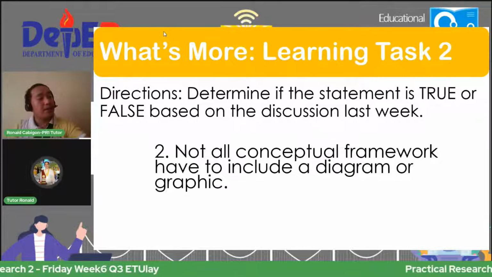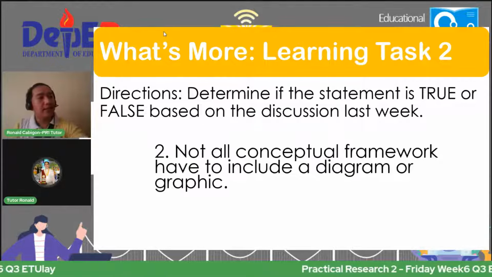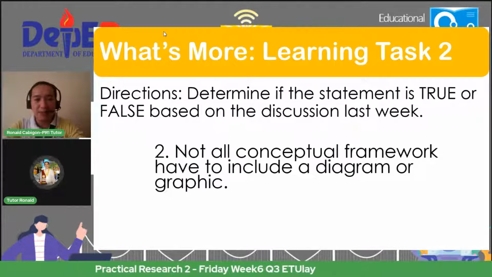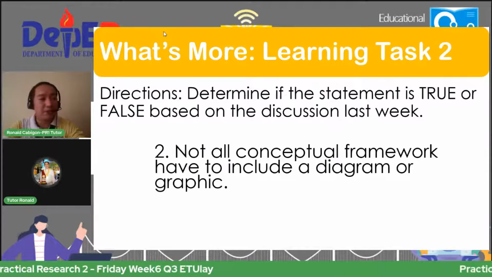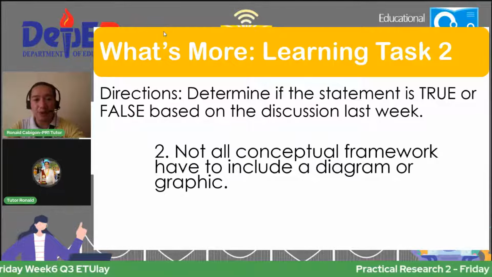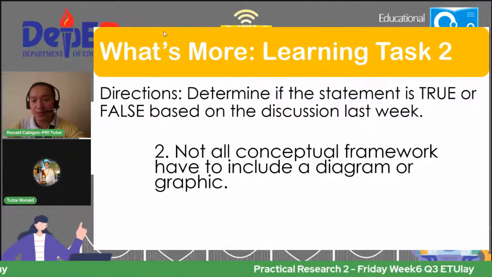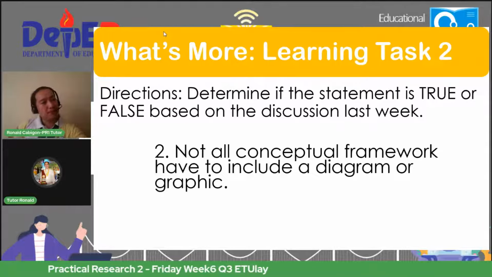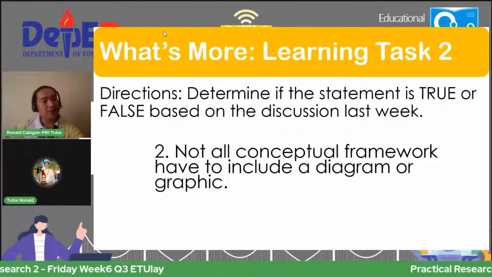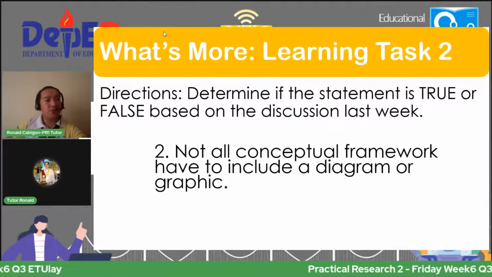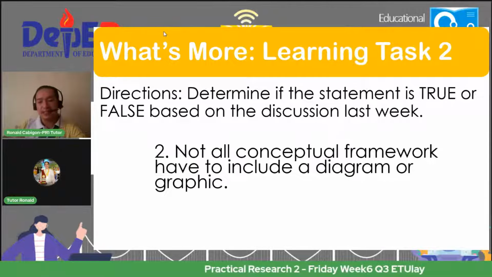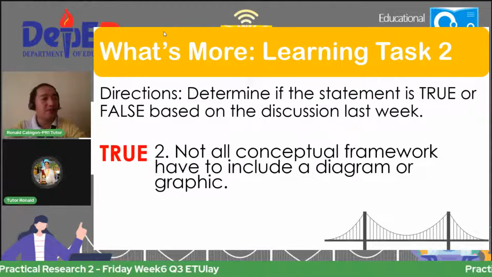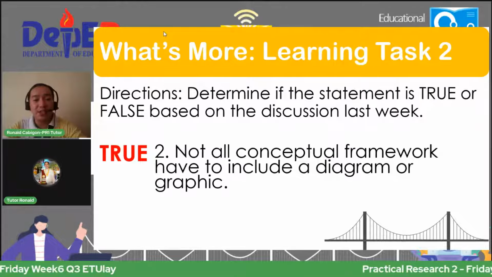Type in your answer, mga kaibigan. Ano pong sagot sa number 2? True or false lang po? Not all conceptual framework have to include a diagram or graphic. Tingnan natin kung meron yung sumagot. Ayun, sabi ni Will Johnny Marie, true. Sige. Pakita natin ang sagot dahil meron na tayong sumagot. Correct. So, very good, Will Johnny. So, the answer is true.